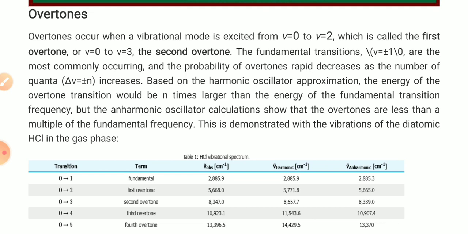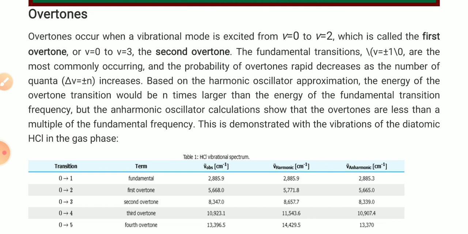So the fundamental transition, which is from V equals plus minus 1 to 0, is the most commonly occurring, and the probability of overtones rapidly decreases as the number of quanta, which is delta v equals plus minus n, increases.